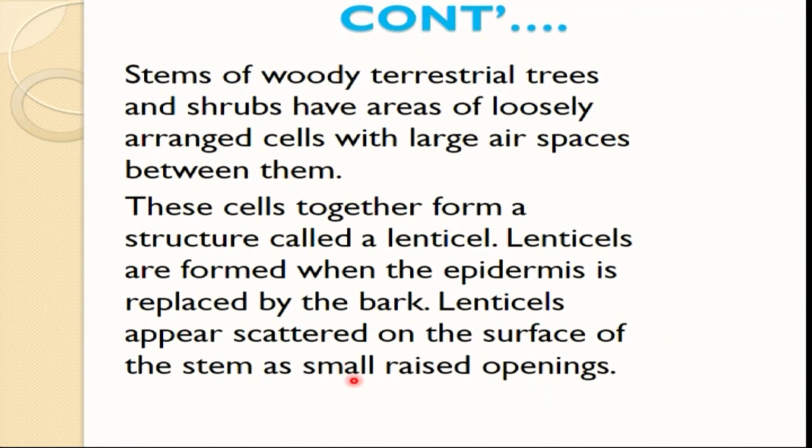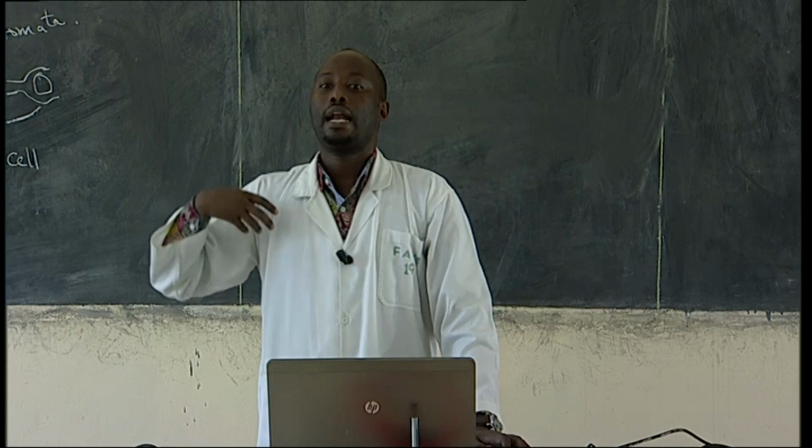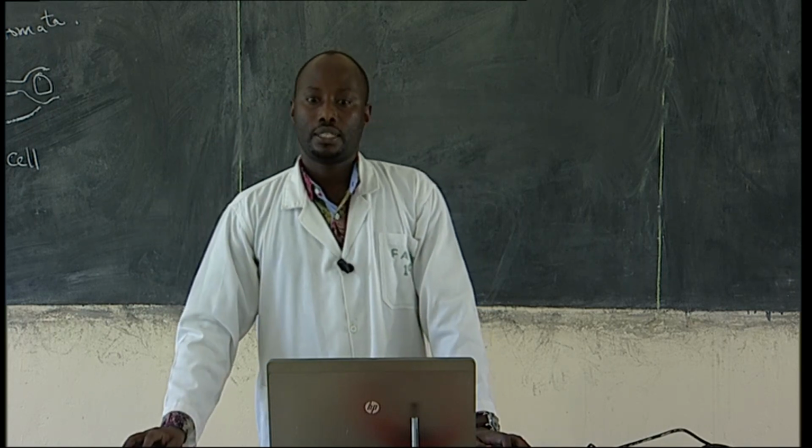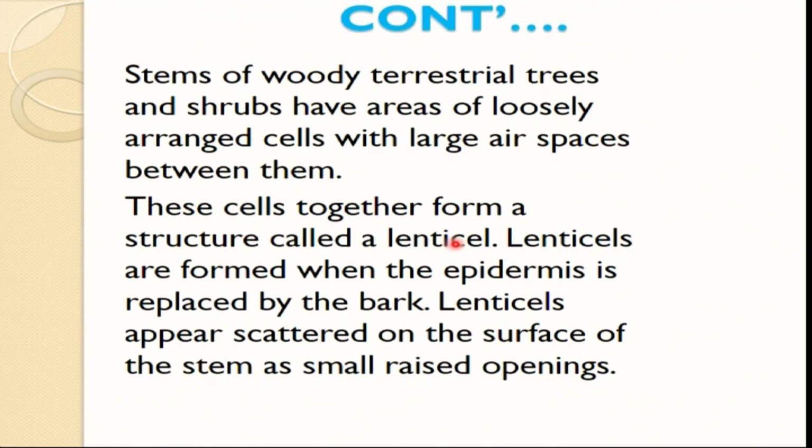The stems of woody terrestrial trees and even shrubs have areas of loosely arranged cells with large airspaces between them. These cells together form a structure called lenticels. Lenticels are formed when the epidermis is replaced by the bark, and they appear scattered on the surface of the stem as small raised openings.